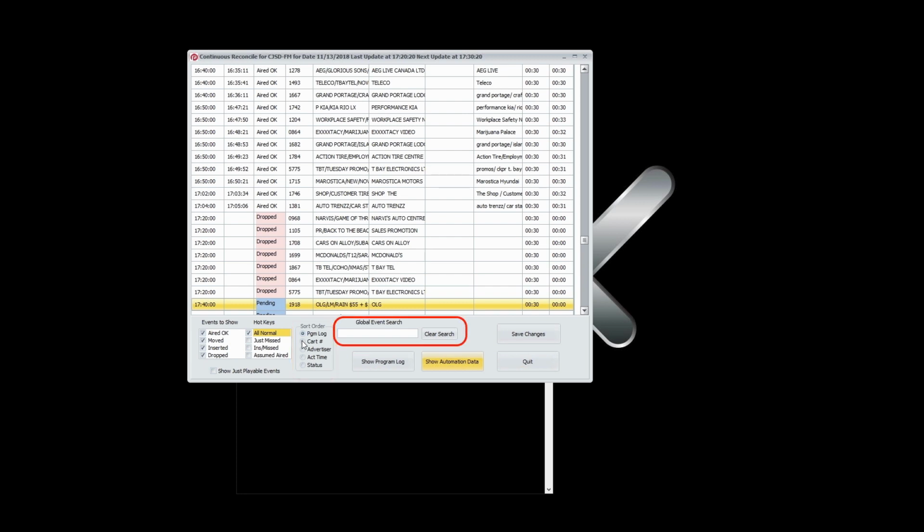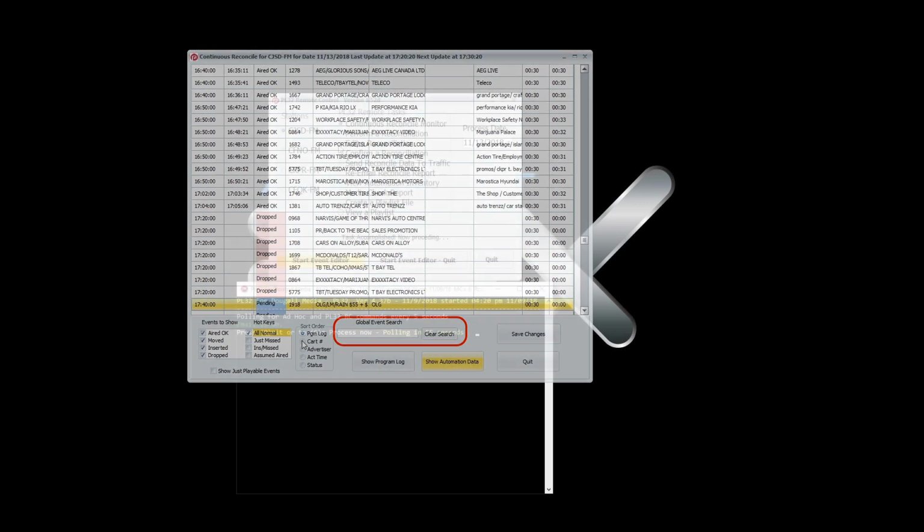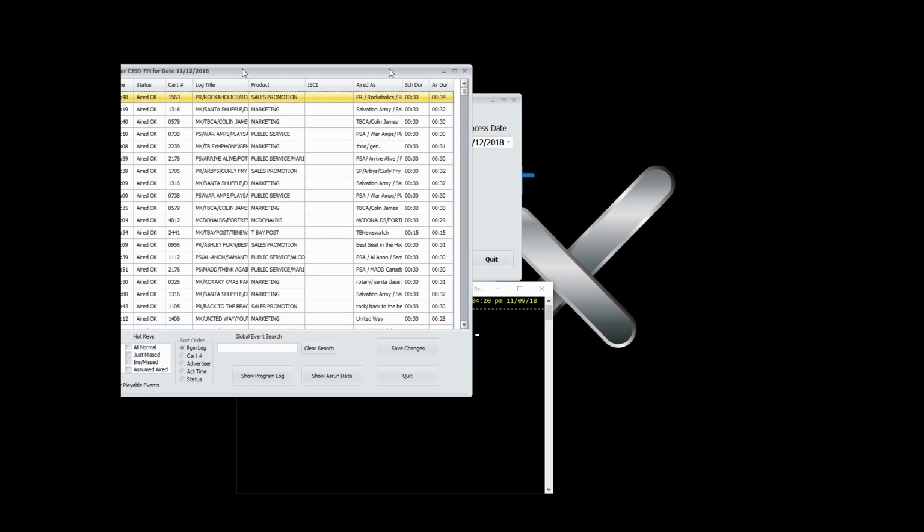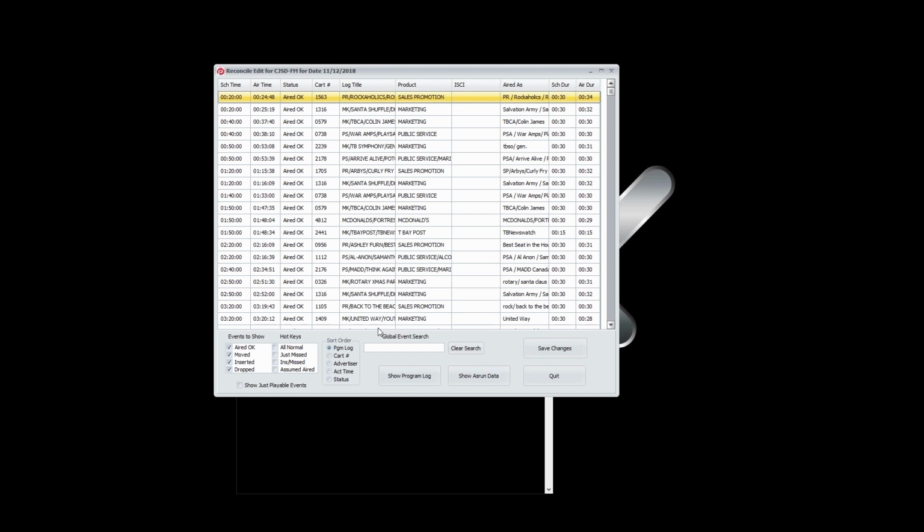And moving further to the right is the search field, which is a search as you type function, as you've already seen, and a button to clear it. Moving on to another function, you can reperform a reconciliation, edit a reconciliation. This is a reconciliation that's already been done. You can come back to it, as opposed to the one we were seeing a few minutes ago, which was more real time. In here, you've got the same search as you type function.